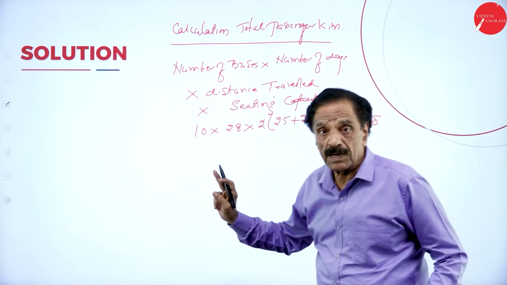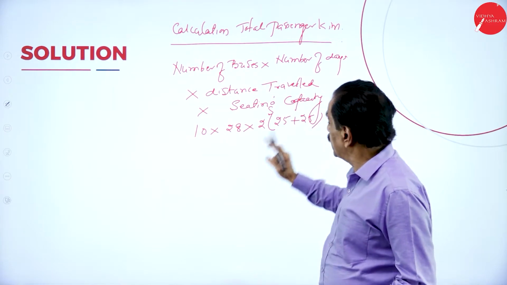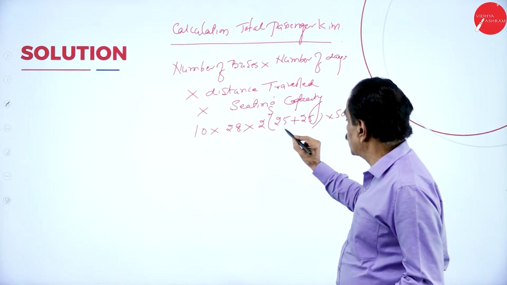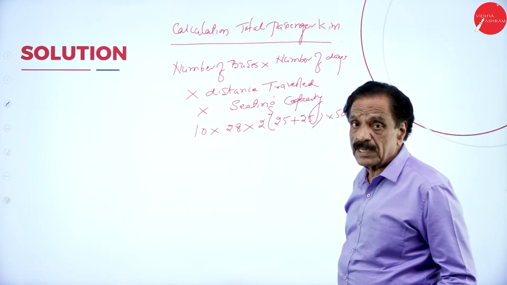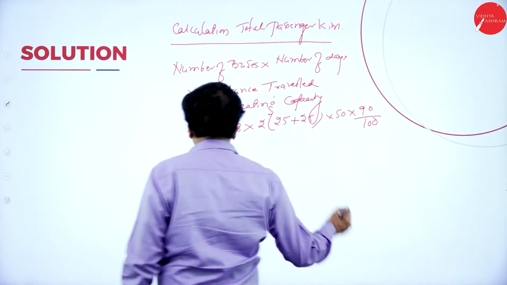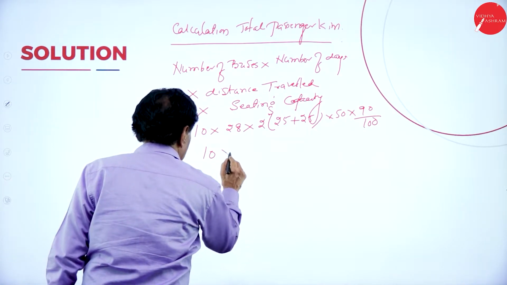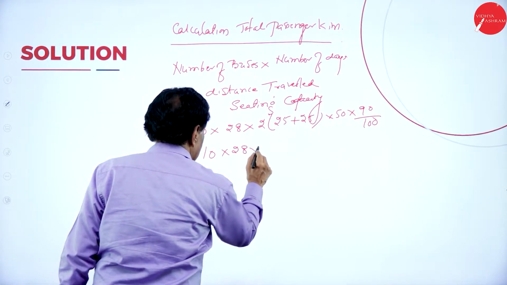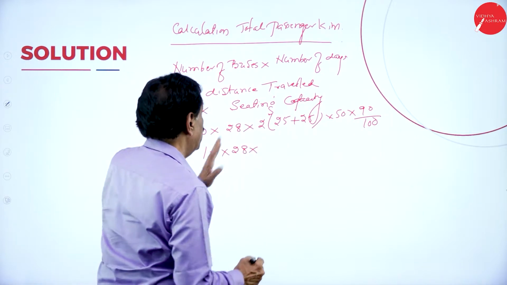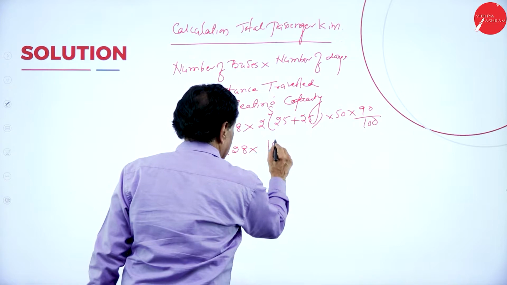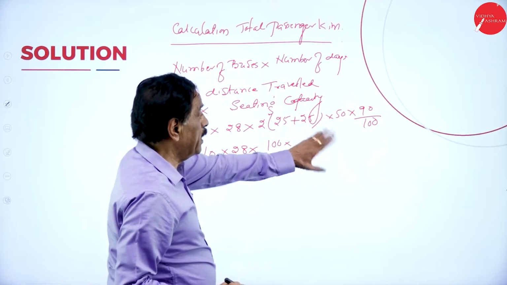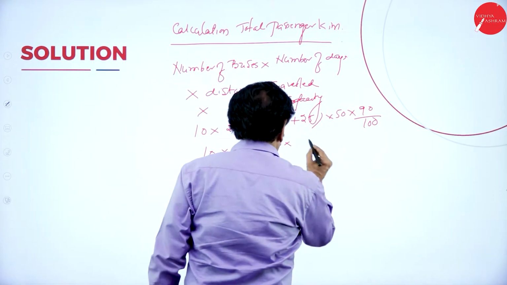Number of buses are 10. Number of days is 28. Distance travel going 25 coming 25, 50 into 2. Seating capacity 50%, 90% again. This is 10 into 28 into 50 into 2, 100. 25, 25, 50 into 2 is 100. Then 50% of 95% is 45.